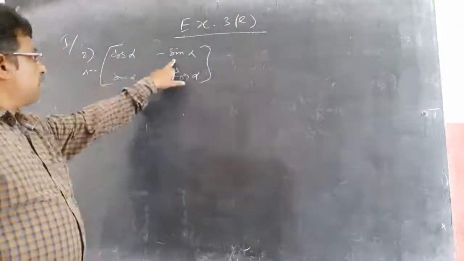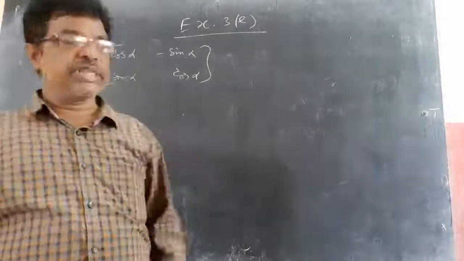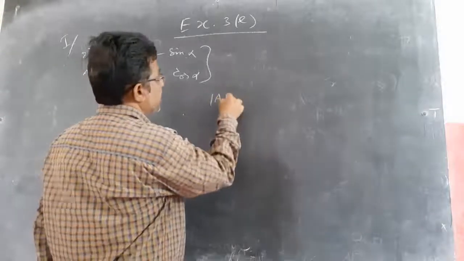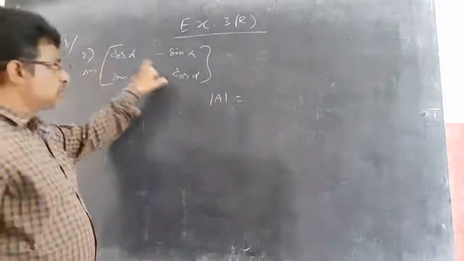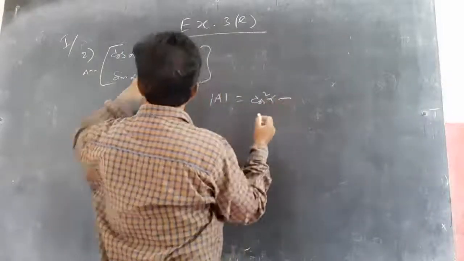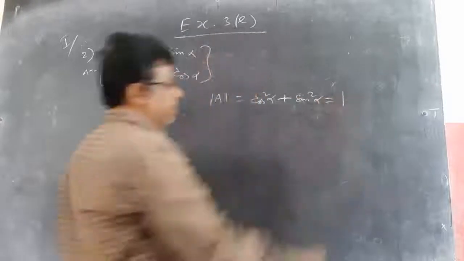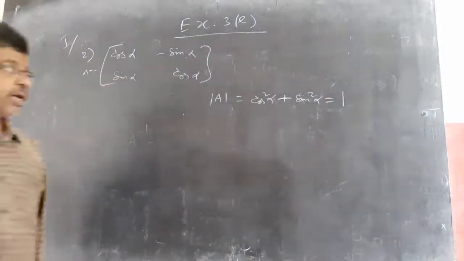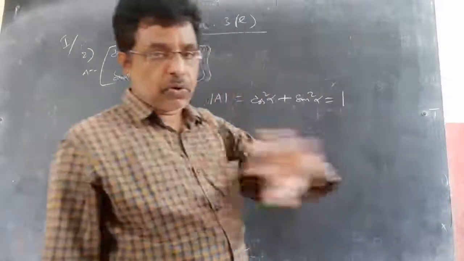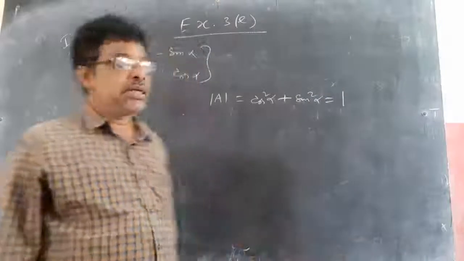Take the matrix with entries cos alpha, sin alpha, minus sin alpha, cos alpha. Adjoint A and det A, both we need to find. So now I am going for the shortcut directly. First, det A is common. So det A equals this into this, cos square alpha, minus this into this, minus of minus, plus sin square alpha. Cos square alpha plus sin square alpha is 1. So det A equals 1, which is not equal to 0. So I can 100% go for the inverse of the matrix. If it is 0, no need to find the inverse, that's it.